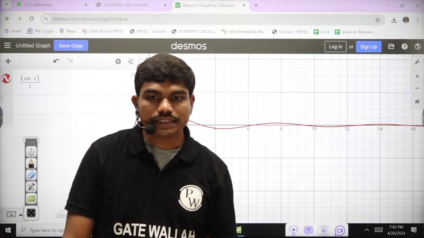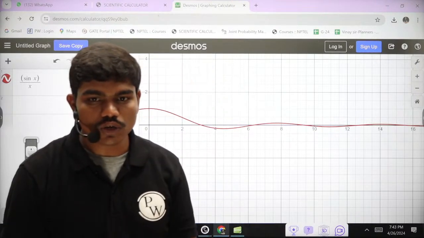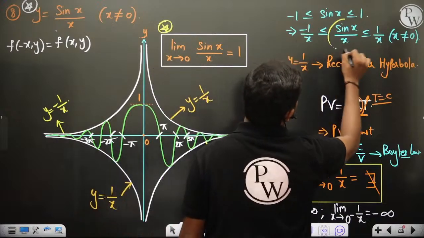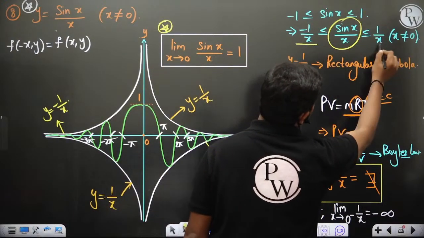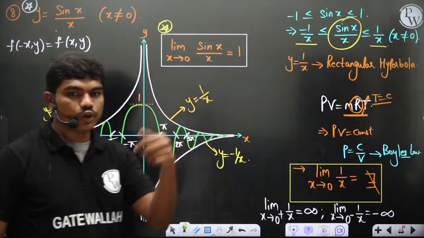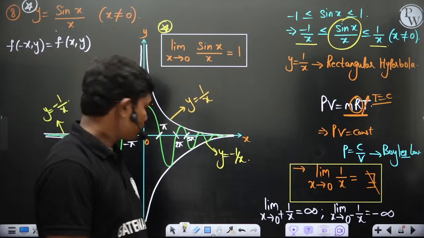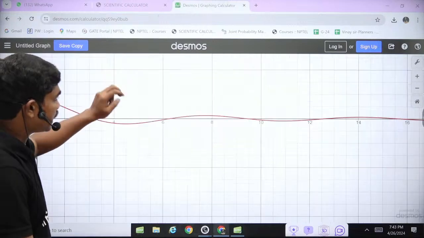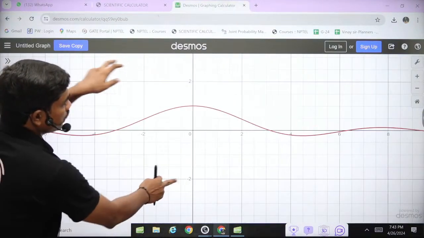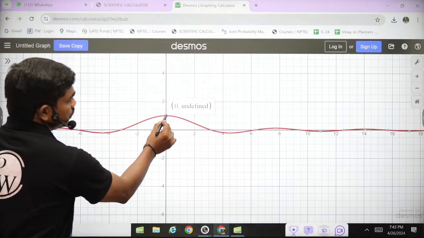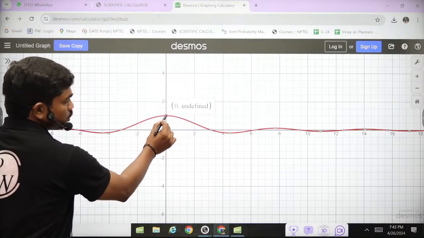Inside the 1 by x area, is it with trial and error? No, I have done it now. See, because of this analysis, sin x by x always lies between y equal to minus 1 by x and y equal to 1 by x. So that's why the graph lies only within this region. Clear to all of you? So this is how you get the graph of sin x by x, and this is the axis, and at this point you can see the graph I'm showing exactly at 0.